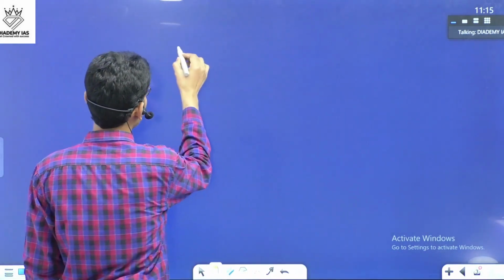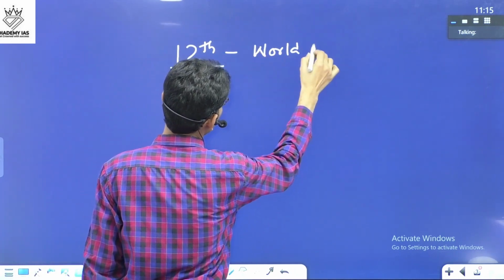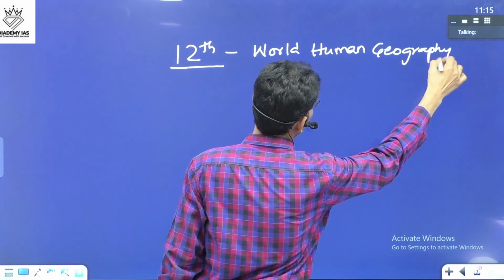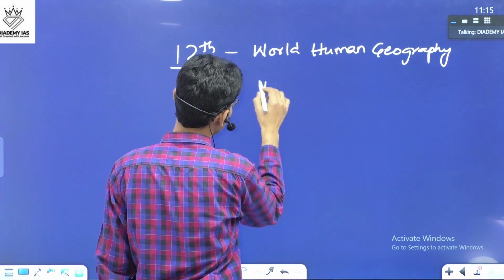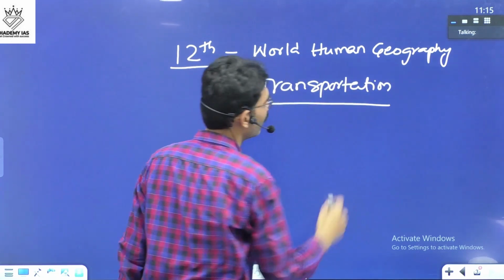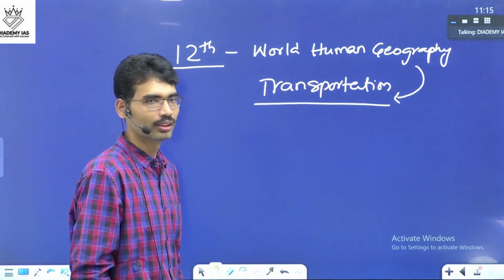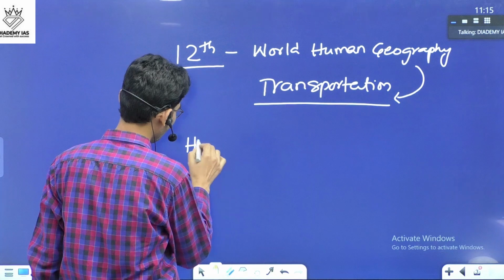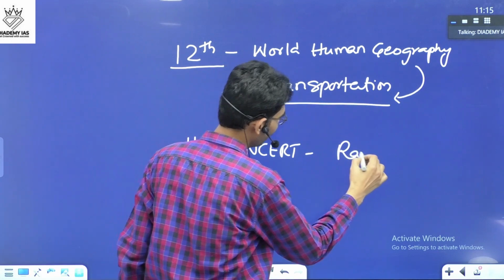Now I will tell you, there is the 12th standard book, Old Human Geography. In Old Human Geography, there is a particular chapter in 12th standard on transportation. And this knowledge you have to use when it comes to this particular question. This is one aspect. The second thing is, in the history NCERTs itself, Bipin Chandra, there is railways.